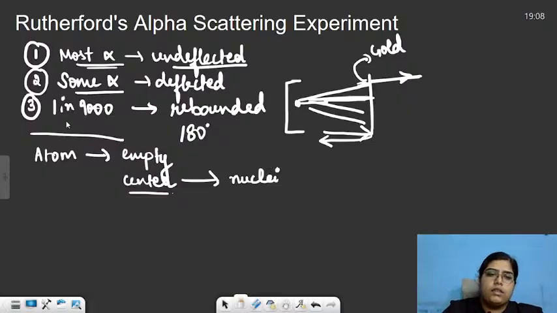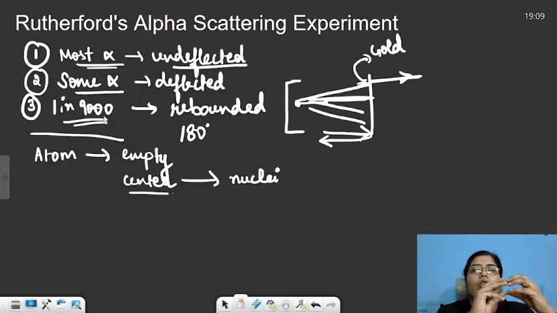Then from the third observation, when 1 in 9,000 particles rebounded, he concluded that there has to be a very concrete thing which can deflect the particles by 180 degrees, which can actually rebound the particles. So this central core of the atom should be very, very strong, right?